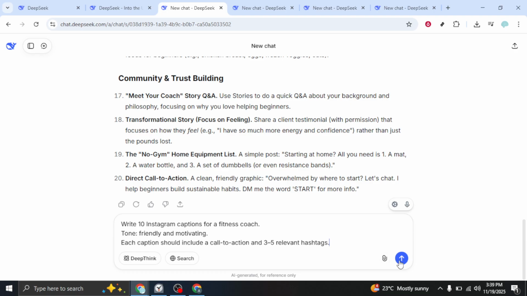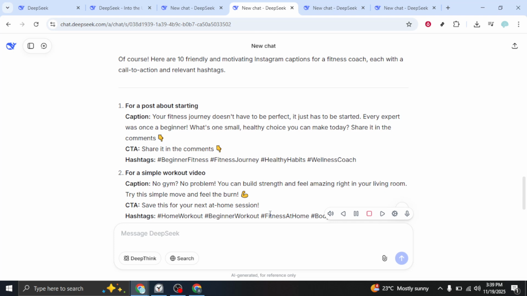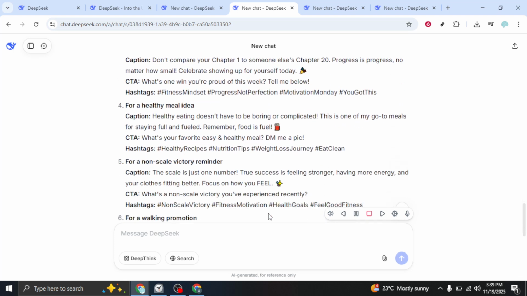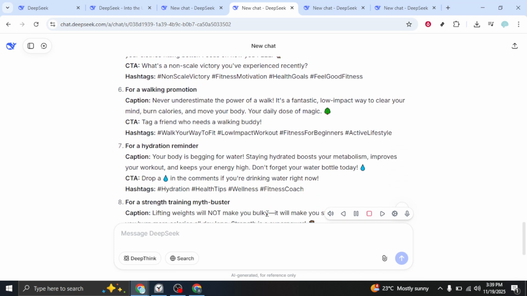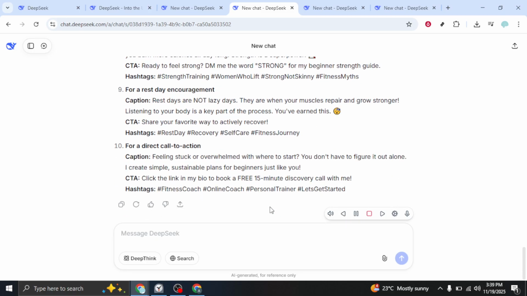Click Submit. Skim the results, adjust the voice to the client's brand, and make sure the hashtags are relevant to their niche. Small tweaks go a long way toward originality and performance.